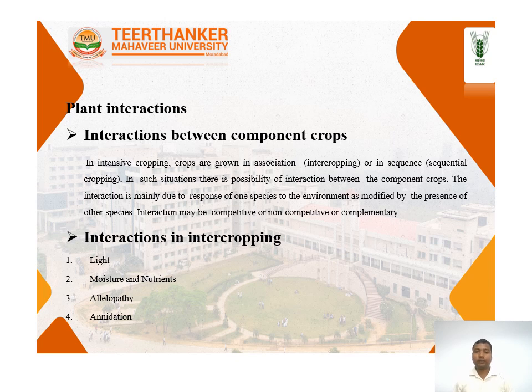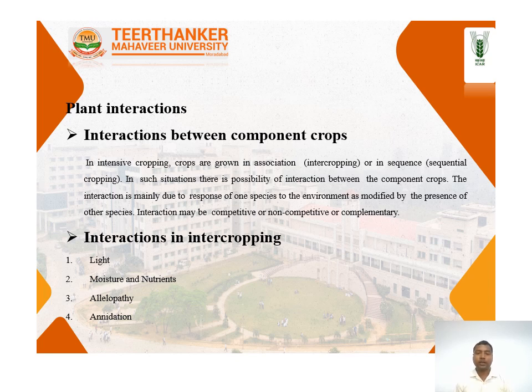Interactions in intercropping are, first, light; second, moisture and nutrients; and then allelopathy and nidation. Light means the sunlight that interacts with the intercrops. Intercropping means growing two or more crops in the same piece of land at different intervals.